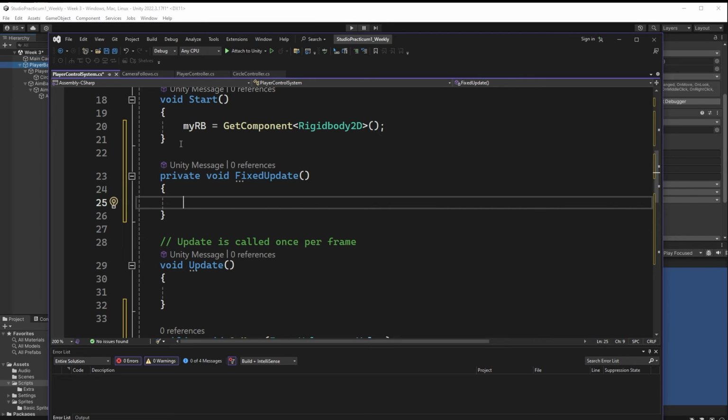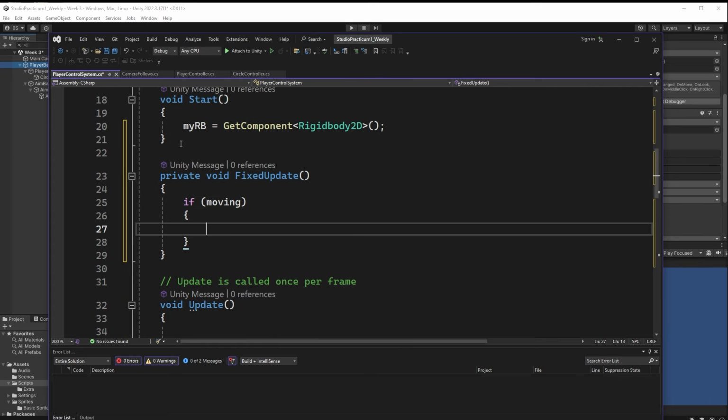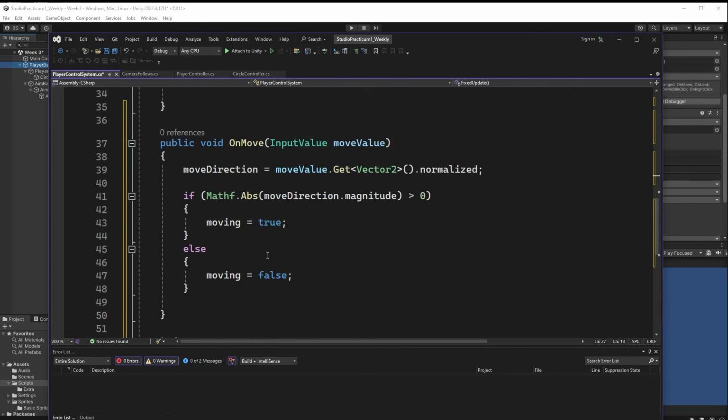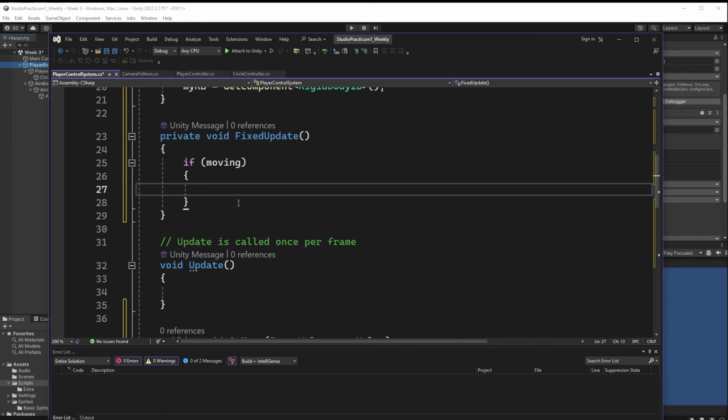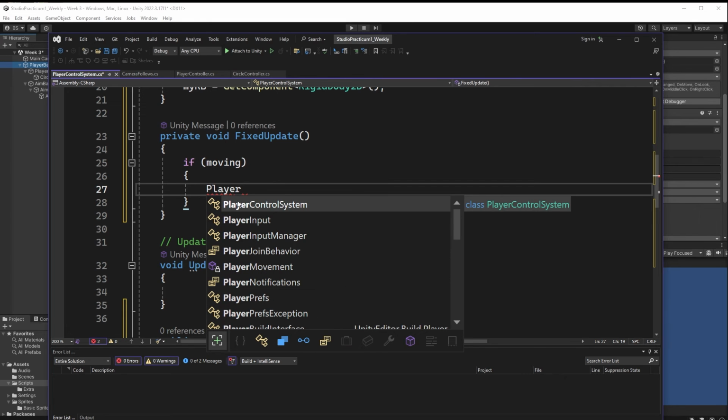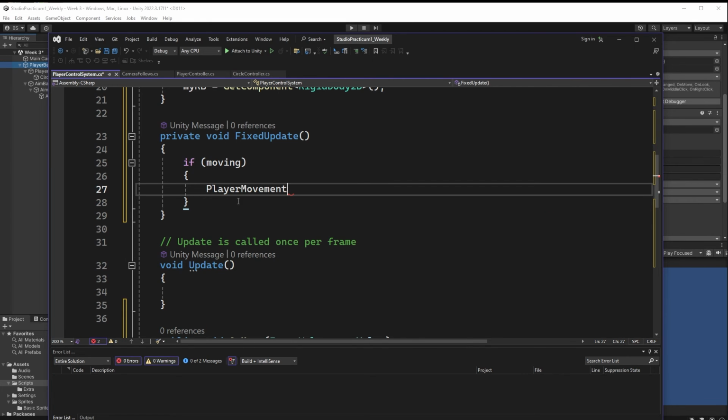Whereas update will run every frame. You can set this up so it's frame independent and it'll be perfectly fine. But we're going to use our fixed update to make sure that we're remaining within there. So let's go in here and what do we want to do? If we are moving, then we want to call our player movement. Boom, we're going to call player movement. And that's it. This should actually get us moving.